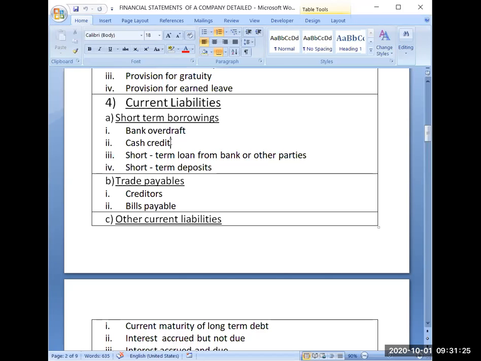So it is just, you can say, a different view of bank overdraft. Bank overdraft is created according to the amount of transactions you are doing in a day. According to that, bank limit is created for bank overdraft, and cash credit limit is created on the basis of your inventory.